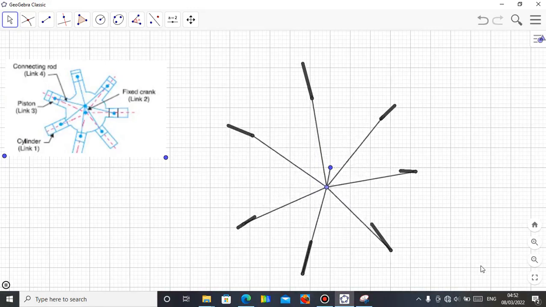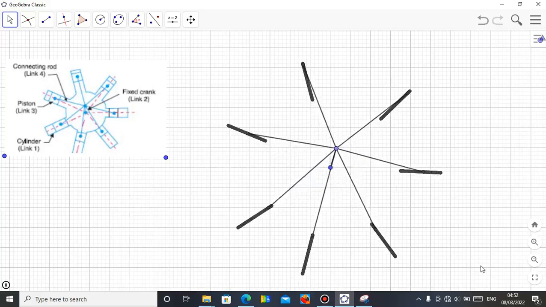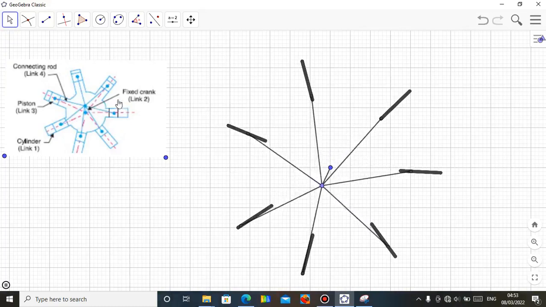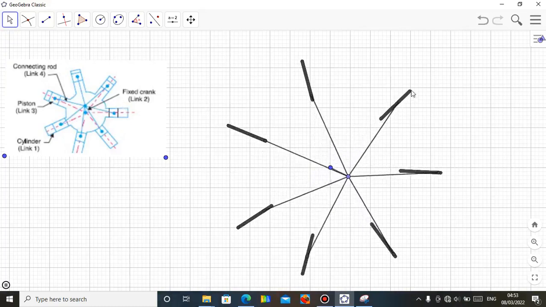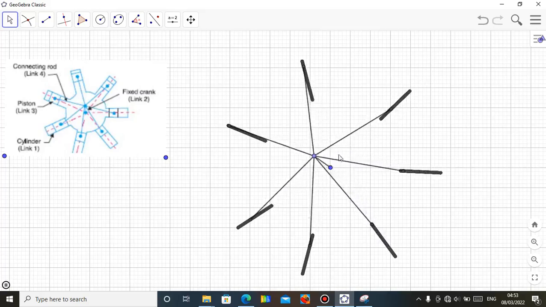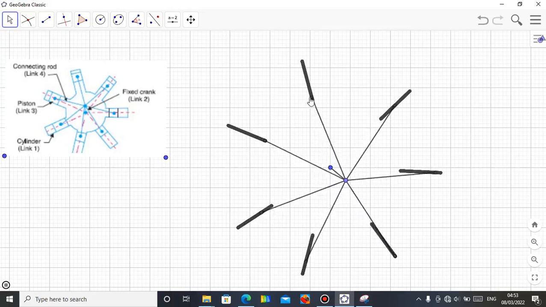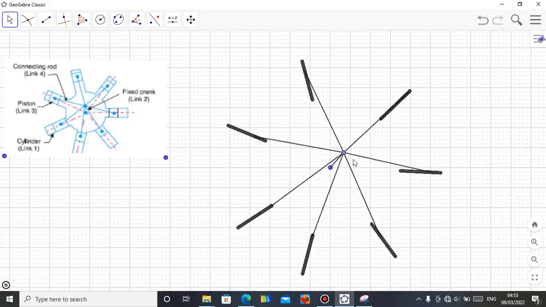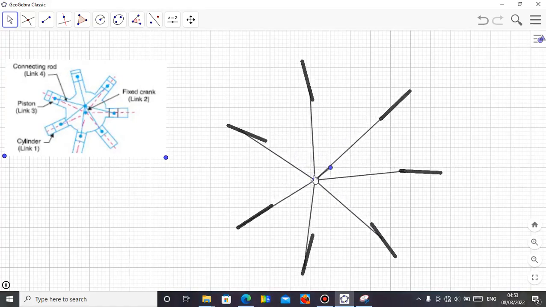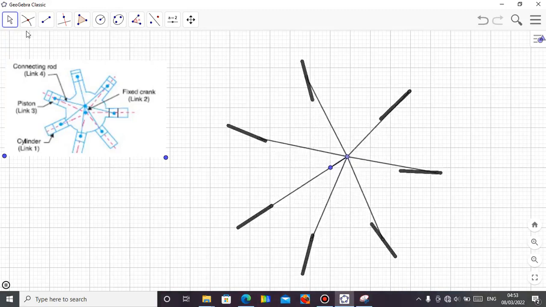Yes, so this is what we are talking about. See, so this is it. As it turns round, each of the piston will slide like this. See them? So this is the mechanism we are talking about. 1, 2, 3, 4, 5, 6, 7. So this is the main power. As it's going around, it's connected. The connecting rod of each piston is connected to this point. So it will go around like that.